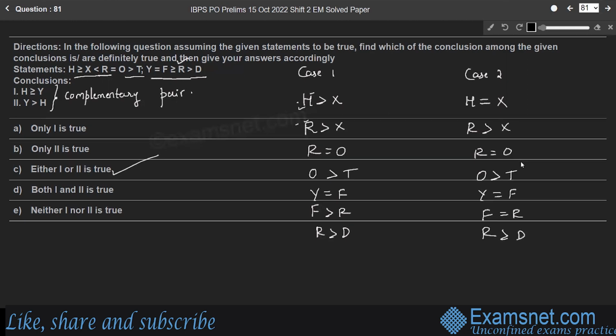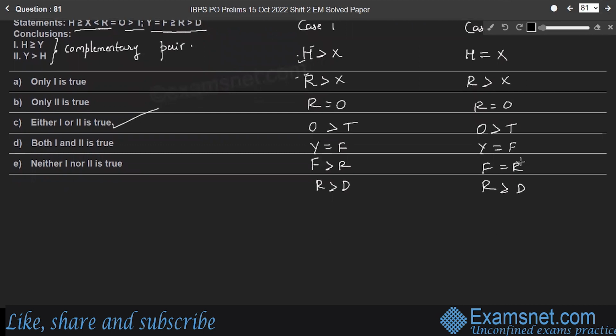Now look at the relation between r, x and d. Can we conclude r is greater than both x and d? Right? Combine these two and f greater than r. Therefore, f is greater than r, which is greater than both x and d in the first case. Right? But r is equal to o. We'll consider this as it is. So h is greater than x.